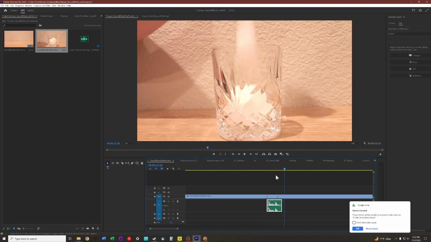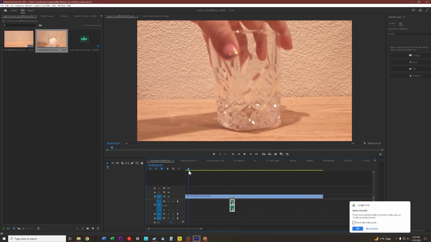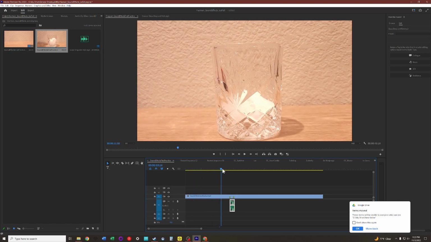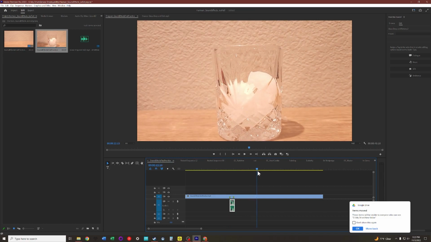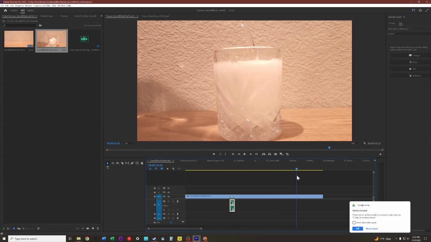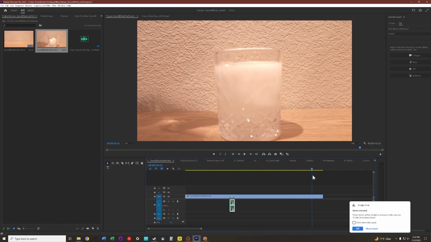All right, those two tactics should be all you need to know for how to add audio to certain pieces of your clip. You can zoom in and out again by clicking and dragging on this location. We need to make sure to add audio here where the glass hits, there where ice falls into the glass, again where ice falls into the glass. You have an optional sound effect of creating a soda can opening sound. You need to create the soda pouring in and the fizzing noise after.